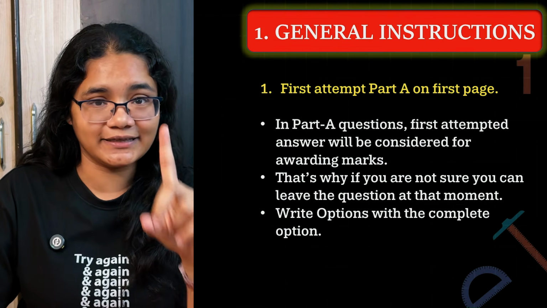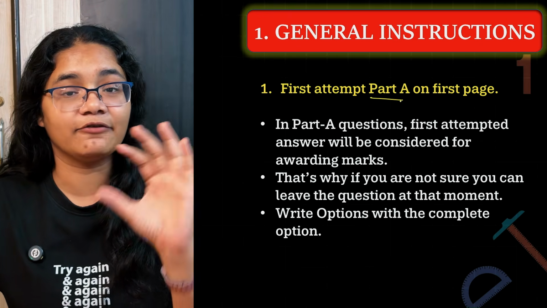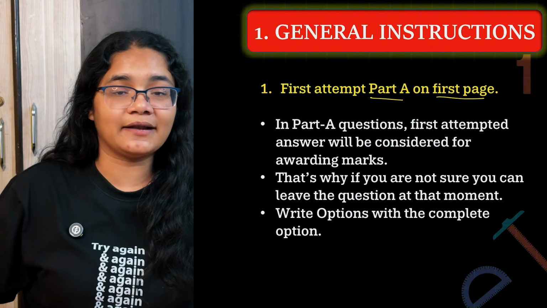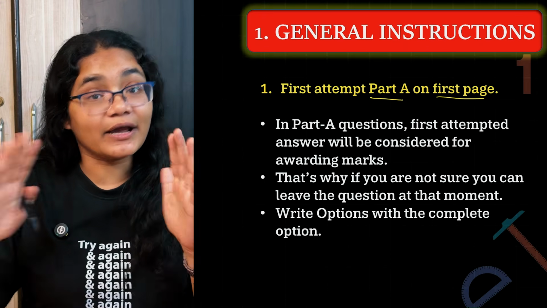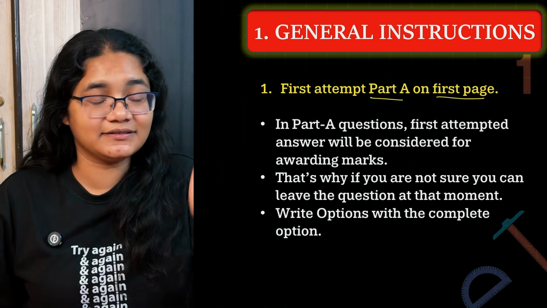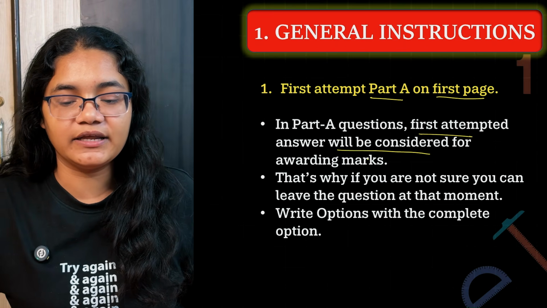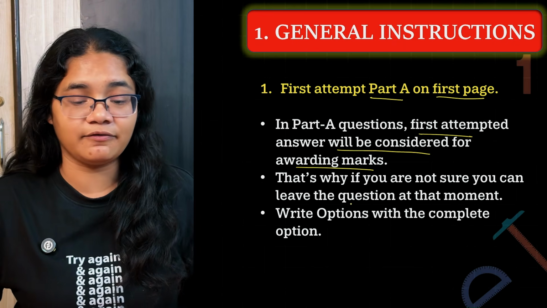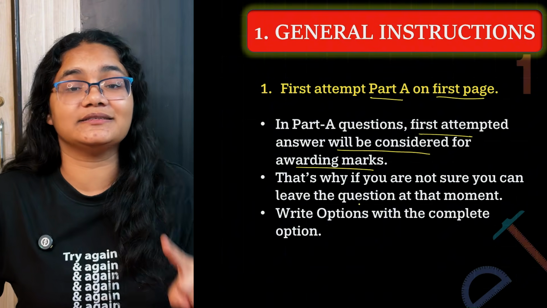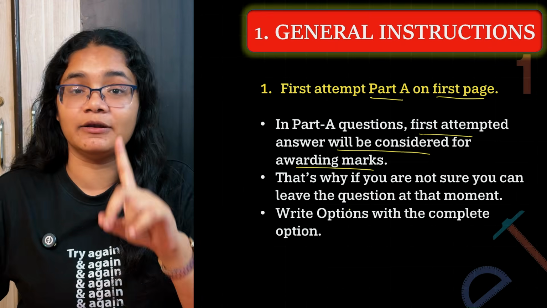So the first rule is you always have to attempt Part A, that is your MCQ and FIB section, on the first page. Do not think that you want to attempt it at the end. You can attempt it at the end definitely, but the first page should contain Section A. And there are certain rules for Section A. In Part A questions, only the first attempted answer will be considered for awarding marks. If you have written one answer, and you cut and write another answer, then that will not be considered for awarding of marks. Only one answer, without any cut, will be considered.